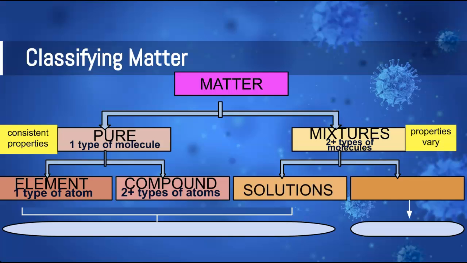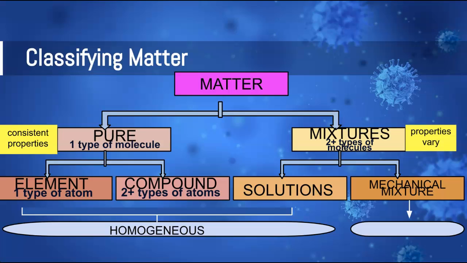So the two types that we've already talked about are solutions, and a solution consists of more than one type of molecule, but mixed together in a way that you can only see one thing. So solutions are often called homogeneous mixtures. And then we have what are called mechanical mixtures. And in mechanical mixtures, again, we have more than one type of molecule, but you can actually see the different particles. You can see the different layers within it. All right. So again, a solution, because we can only see one thing, is considered a homogeneous mixture.